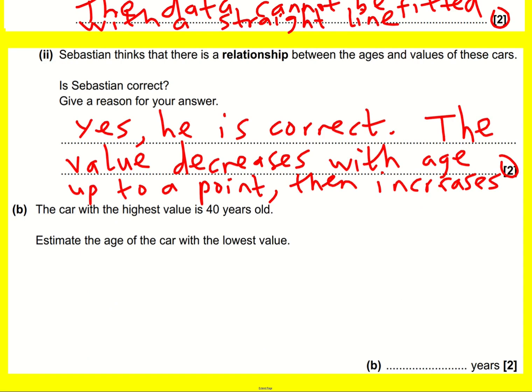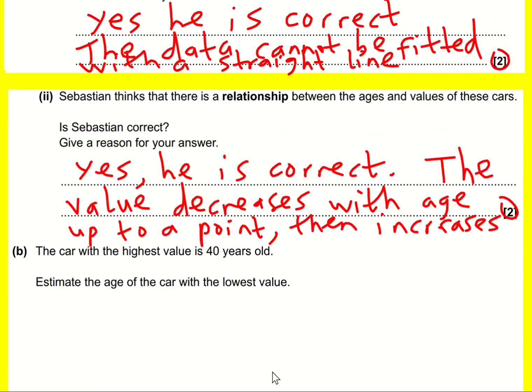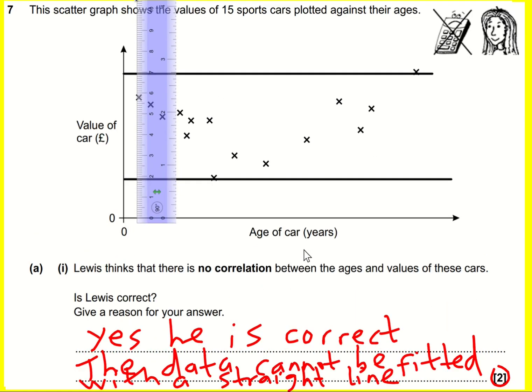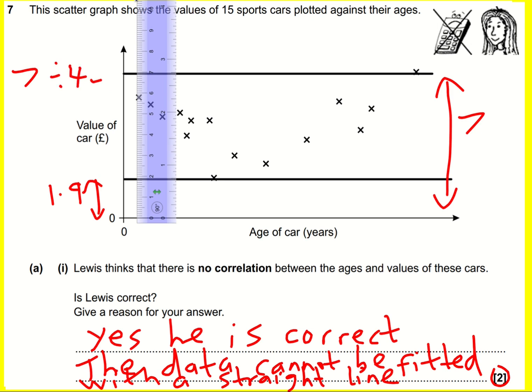I might want to write that down. I think if I write it down on the graph, that would be best. So on mine, it's 7, and then this is about 1.9. So I've kind of figured out that 7 divided by 4 is 1.75.